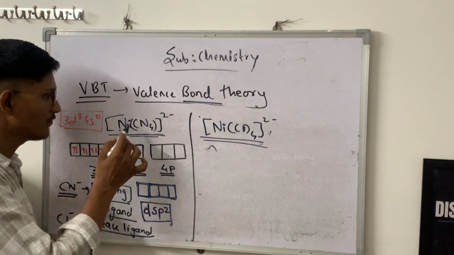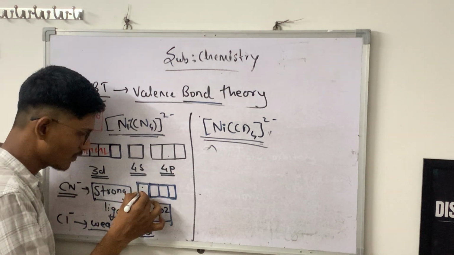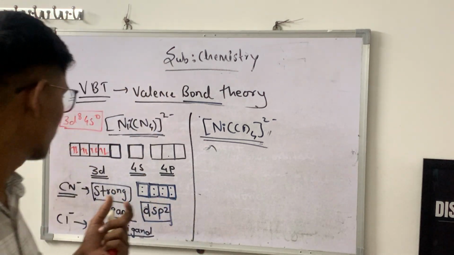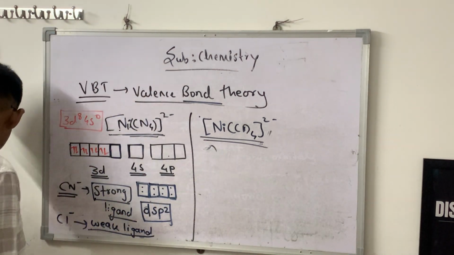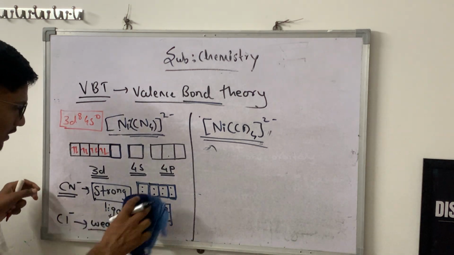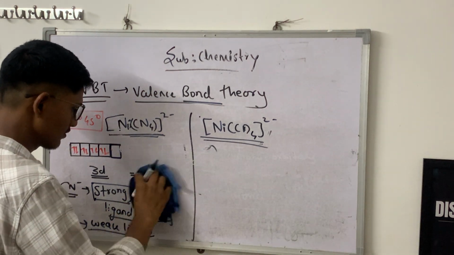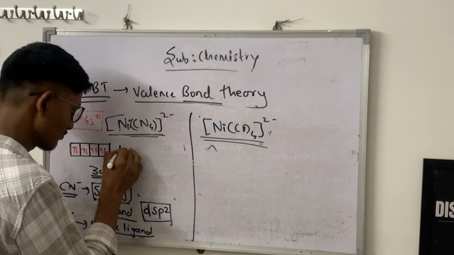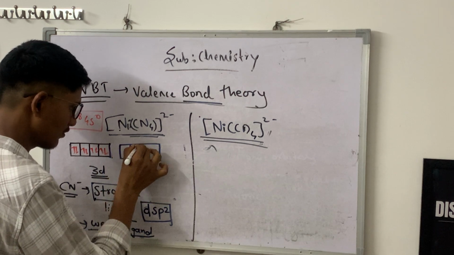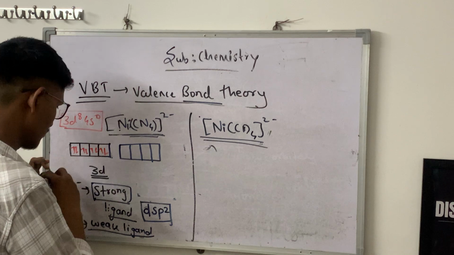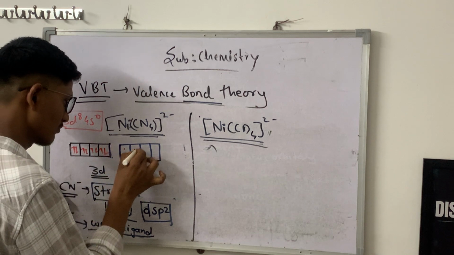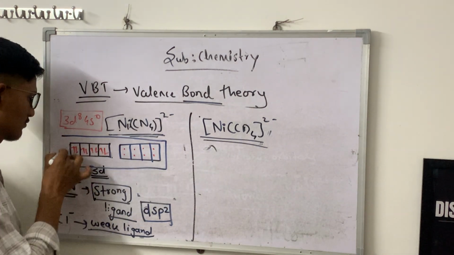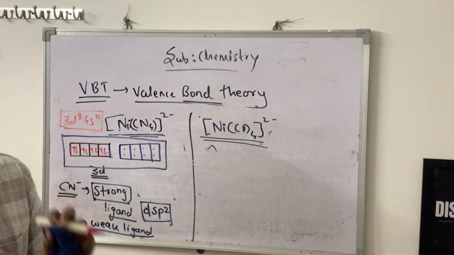Okay. So we have 8 electrons filled here. 1, 2, 3, 4, 5, 6, 7, 8. Okay. So you can see here. I can write this at this position here. One, two, three. Okay. So in this complex, we don't have unpaired electrons.